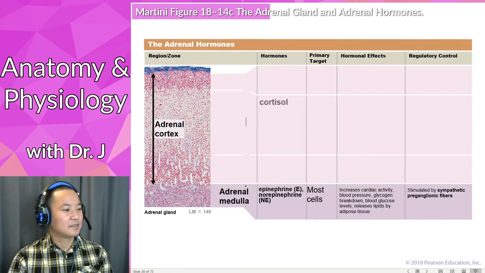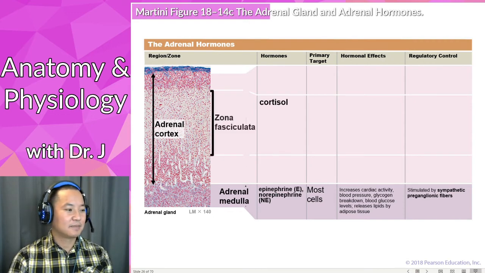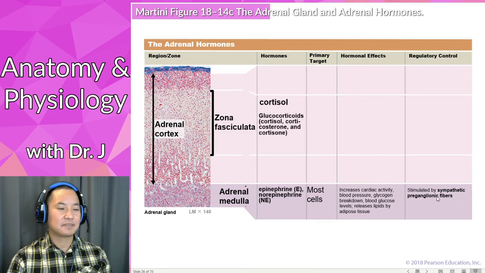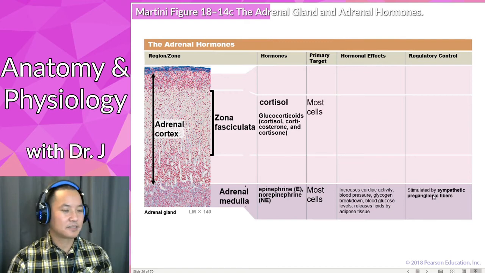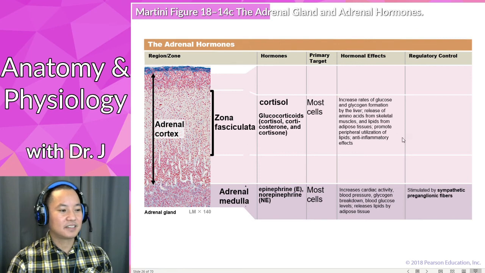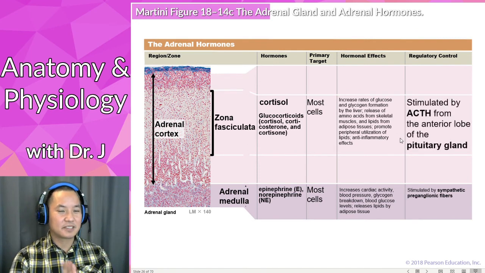All right, so then we covered that middle layer. The hormone I definitely want you to know is cortisol, and it is made by the middle region called the zona fasciculata. And glucocorticoids is a general family that includes cortisol. So the receptor for cortisol is what we call the glucocorticoid receptor, and it's actually the receptor for all of these as well, and hydrocortisone as well. So what we see here, many things as well, but especially the stuff I cover in lecture, those are the ones I want you to know. And it's stimulated by that ACTH that we talked about with the HPA axis.